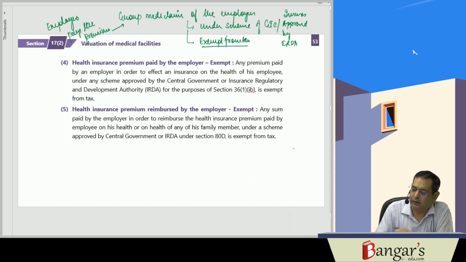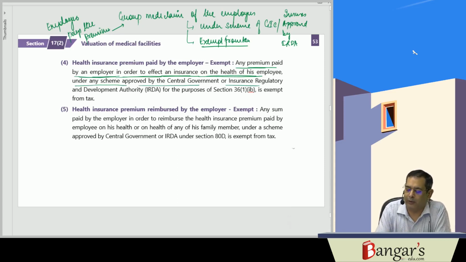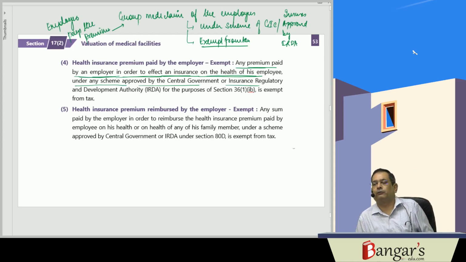So fundamentally, any premium paid by an employer in order to effect an insurance on the health of his employee, under a scheme approved by the central government or the Insurance Regulatory Development Authority, this is basically group mediclaim which has been taken by the employer in respect of the employees. It will be exempt from tax.